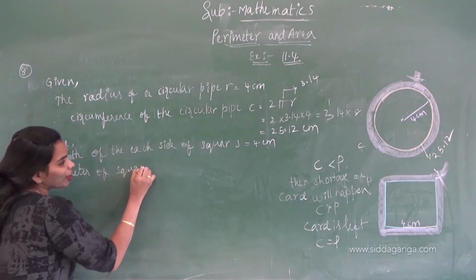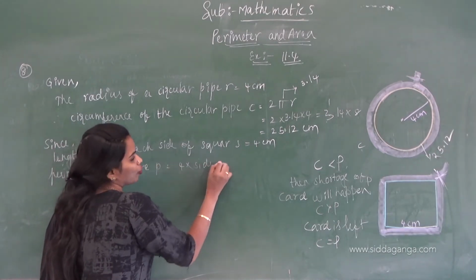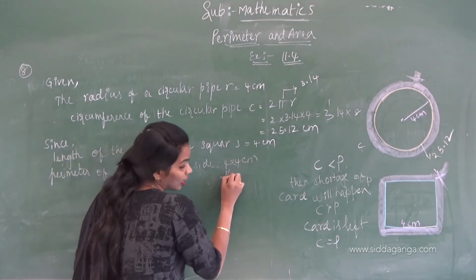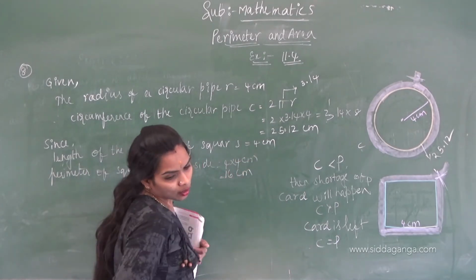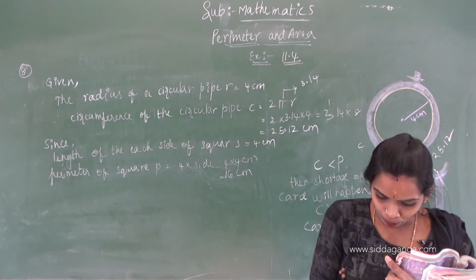What is the formula to find the perimeter of the square? 4 into side. 4 4s are 16 centimeters.